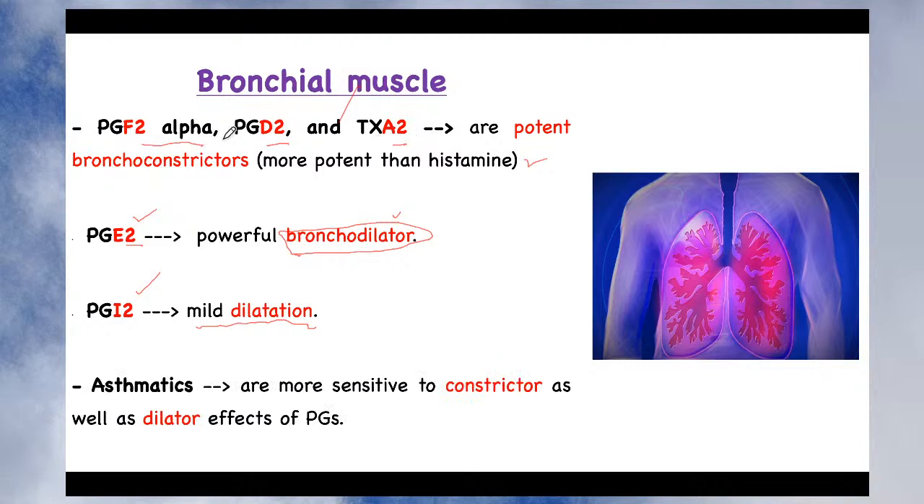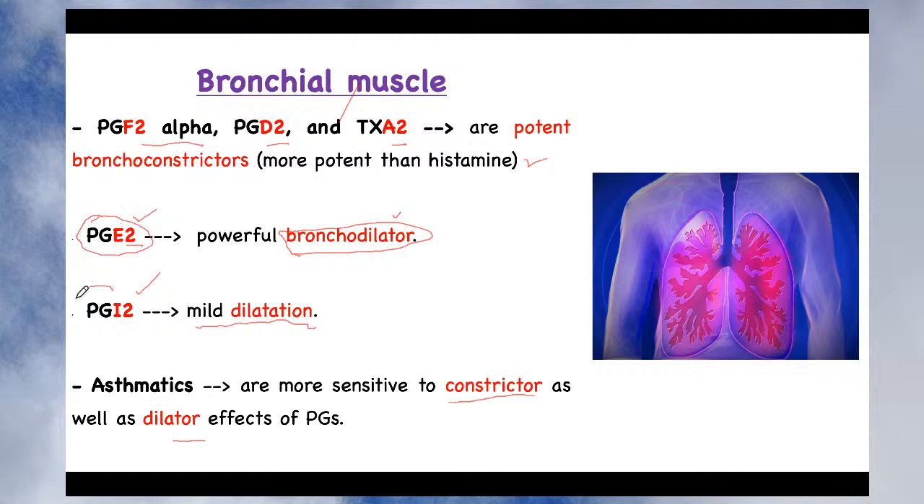So their role has been studied, and it is observed that asthmatic patients are more sensitive to the bronchoconstrictory action of these prostaglandins, that is F2, D2 and A2, as well as being sensitive to the bronchodilatory effect of prostaglandin E2 as well as prostaglandin I2. It means if you give these prostaglandins to an asthmatic patient, it produces very good bronchodilation and it may relieve that patient from the asthma, right? But this is not sufficient to develop these prostaglandins as a drug, because they may have some other side effects.